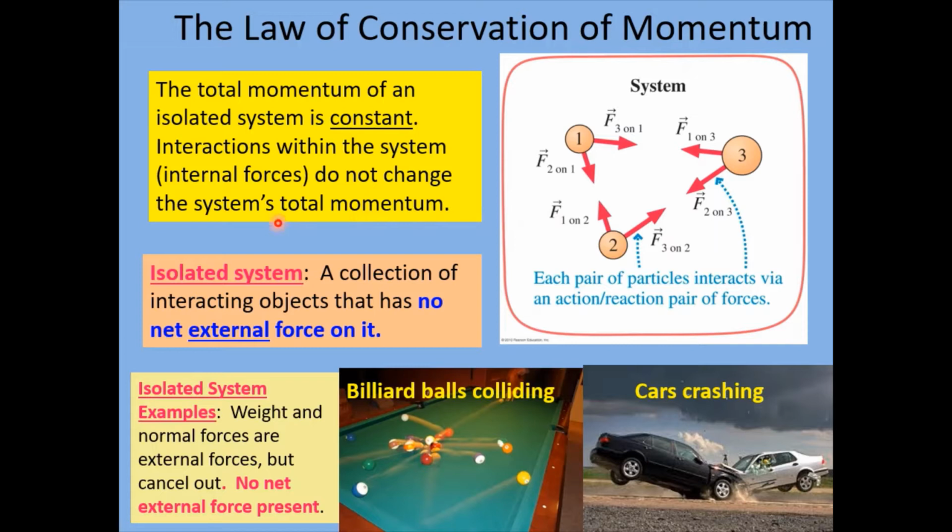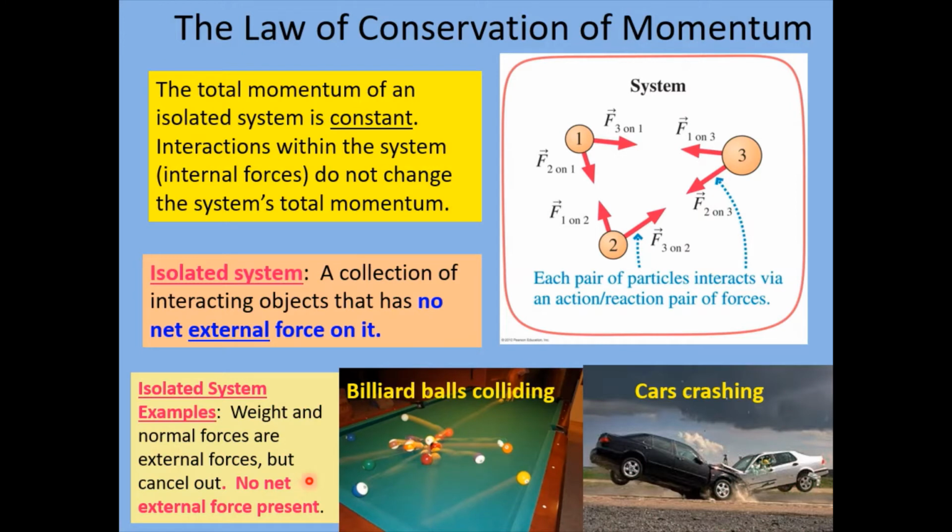Now, we said that the total momentum of an isolated system is constant. What do we mean by an isolated system? That's a collection of interacting objects that has no net external force on it. So some examples of isolated systems. First of all, weight and normal force, you can think of those as external forces. However, they always cancel out if we're dealing with something on a horizontal surface.